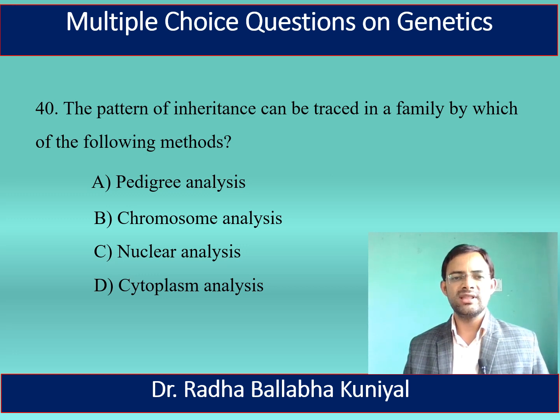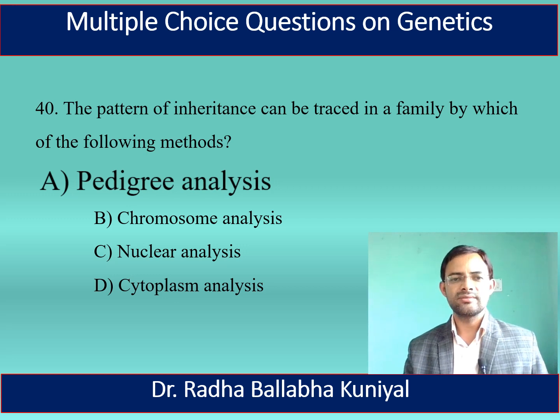Now the next question is, the pattern of inheritance can be traced in a family by which of the following methods? A. Pedigree analysis, B. Chromosome analysis, C. Nuclear analysis, D. Cytoplasmic analysis. Here the correct answer is pedigree analysis. The pattern of inheritance can be studied or traced in a family by pedigree analysis.